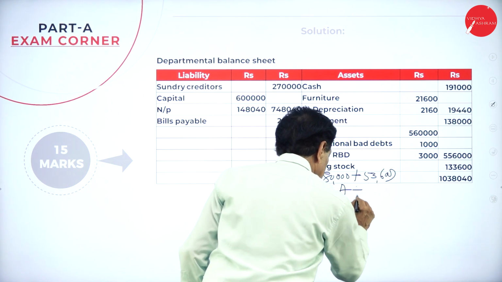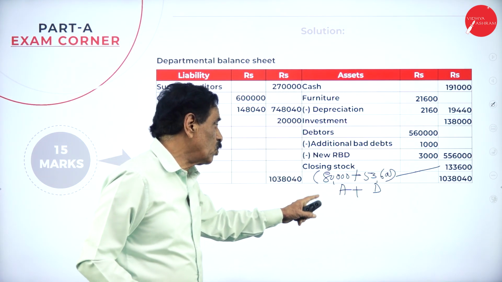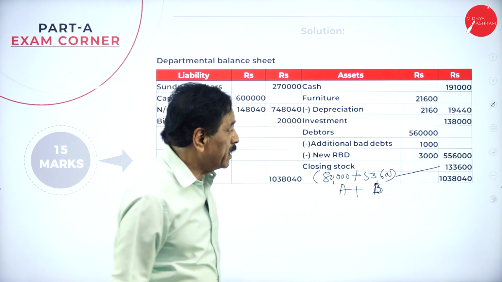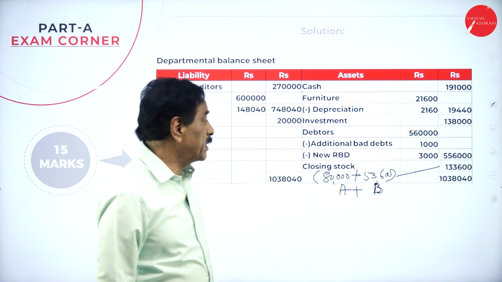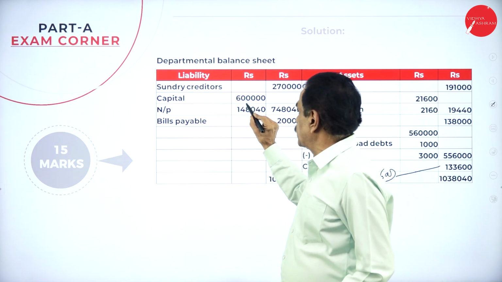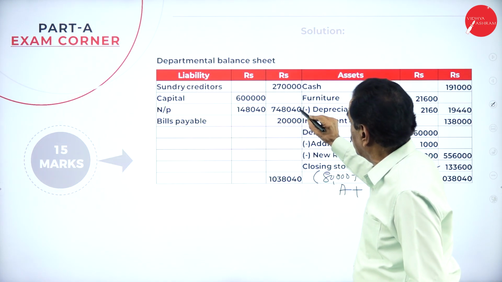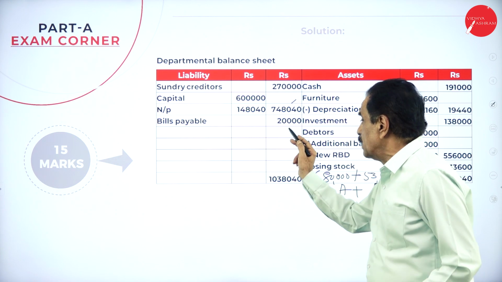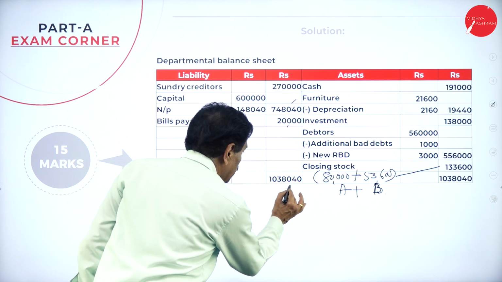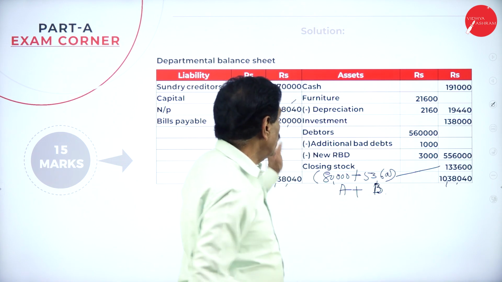This belongs to A, this belongs to B, both will come. Department A closing stock 80,000, that of the B 53,600. The closing will come 1,33,600. Come back. The creditor is 2,70,000. Capital started with 6 lakh. The net profit what we arrived 1,48,040. It becomes 7,48,040. The bills payable is about 20,000. So the balance sheet will tally, 10,38,040. All the closing will come.